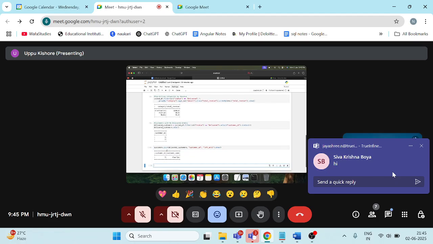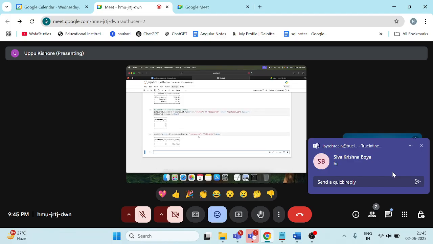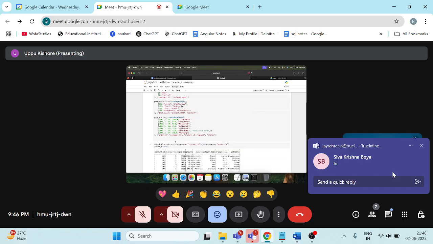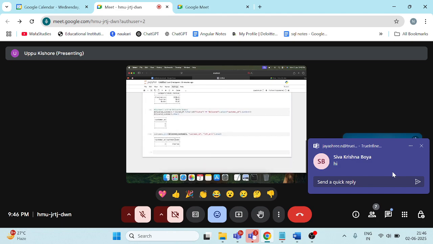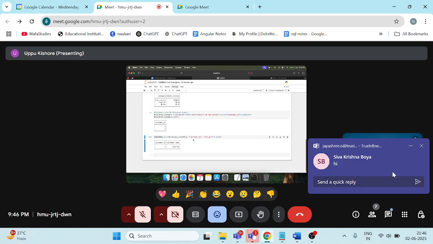Here, if you see, we got the customer details who do not have any order delivered. What this left anti will do is, this customers data frame will be joined with the delivered customers data frame, and it will compare these two data frames, and wherever the data does not match, it will return those rows, including all the columns from the left one, customer ID and customer name. So it will return all the left data frame columns.